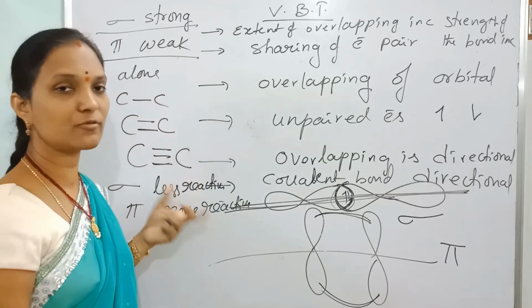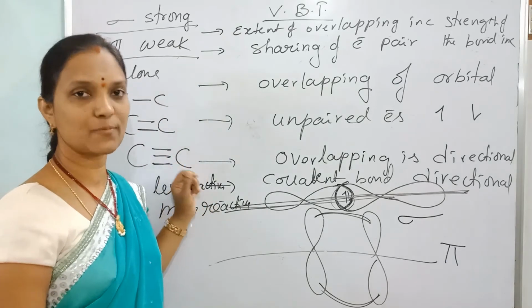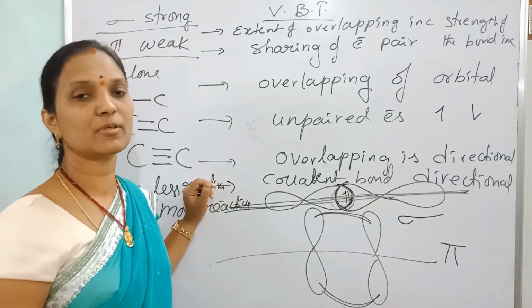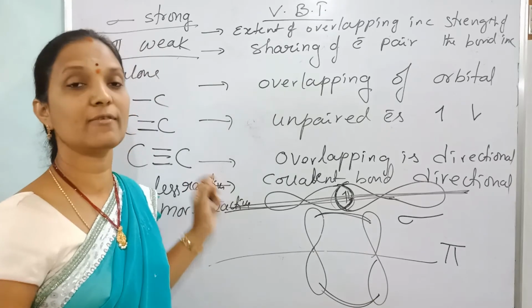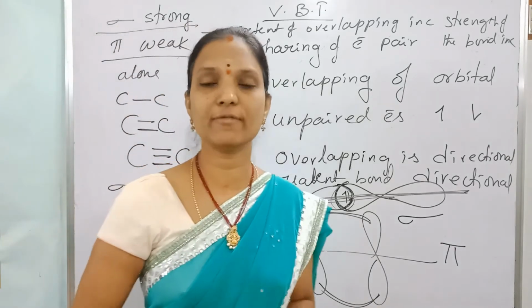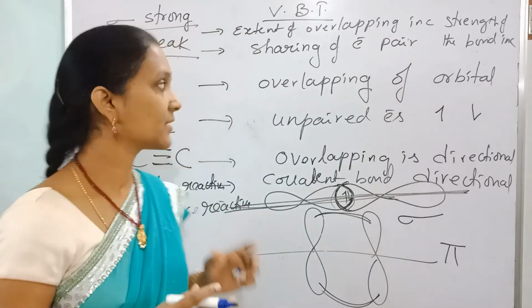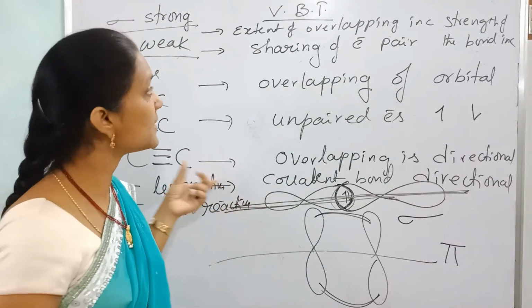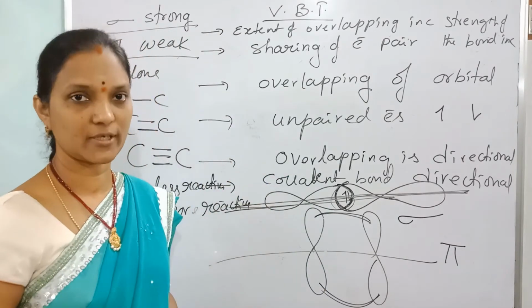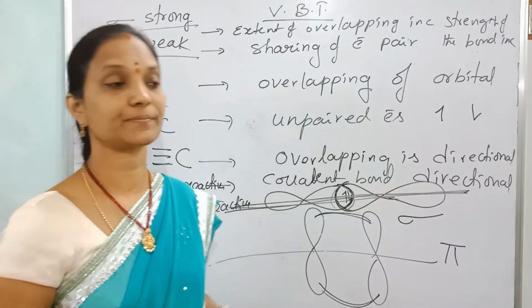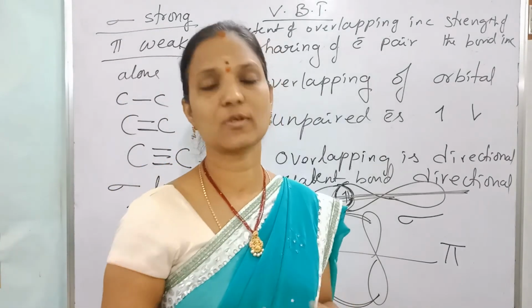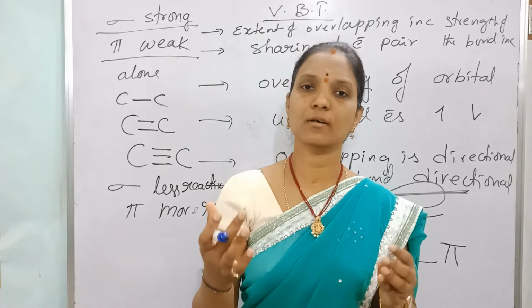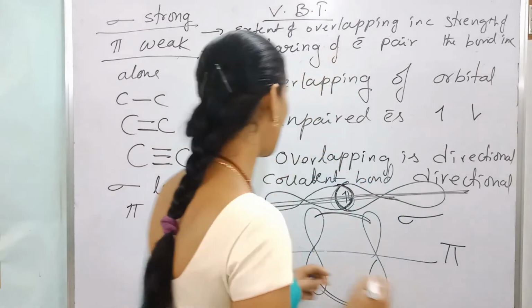So these are two types of bonds. Anyhow, these bonds are directional, so the formed covalent compounds are also directional. Every bond is directional, so every covalent compound contains a definite shape. These are the postulates of VB theory, valency bond theory. So anyhow, based on this valency bond theory only, two atoms come and approach each other.